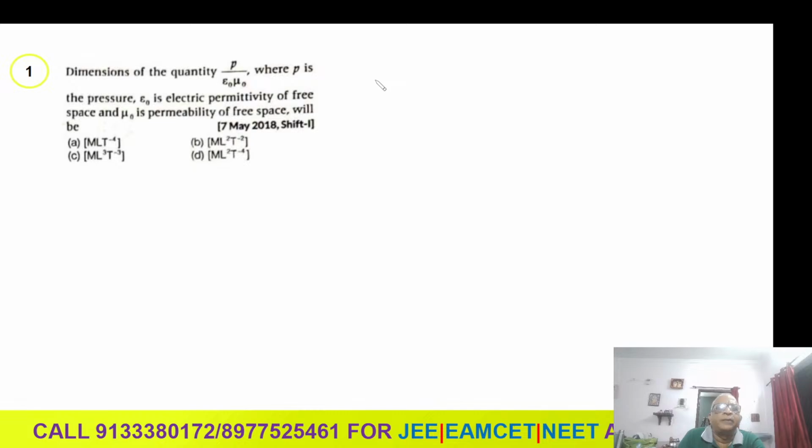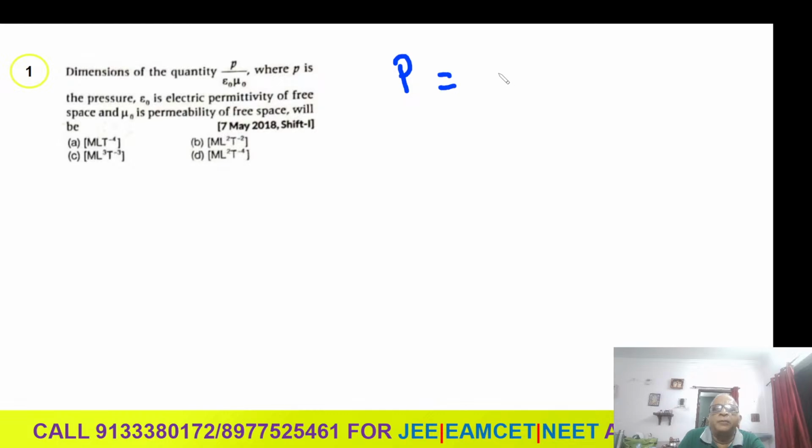Now I'm doing a Newton dimension formula question: the dimensions of the quantity P by epsilon naught mu naught, where P is the pressure, epsilon naught is electric permittivity, and mu naught is permeability. This was given on 7th May 2018, shift 1. How to do it? It is asking for dimension formulas.